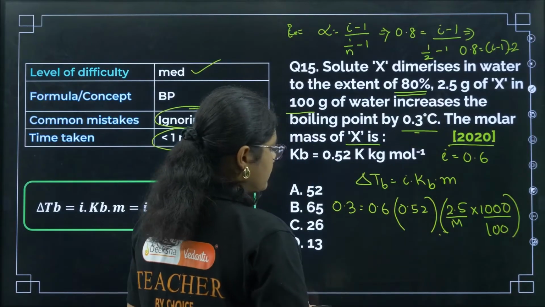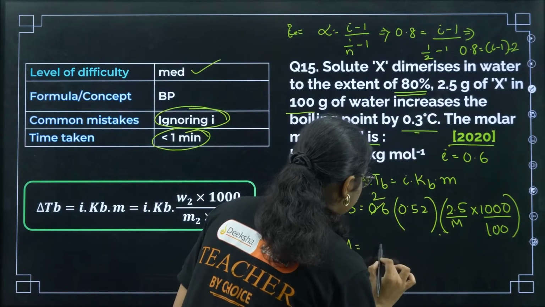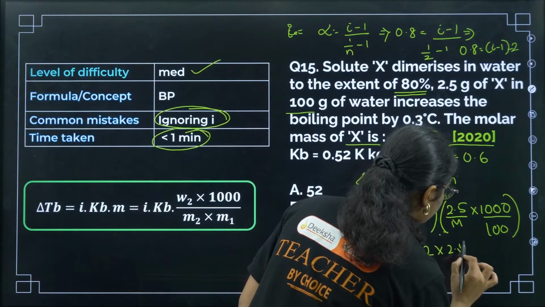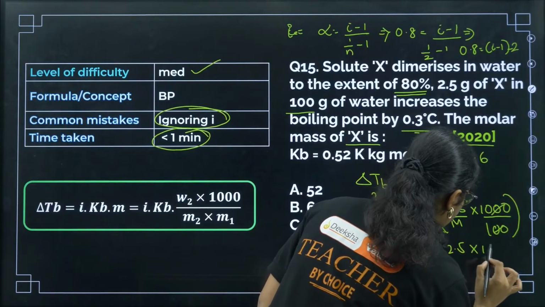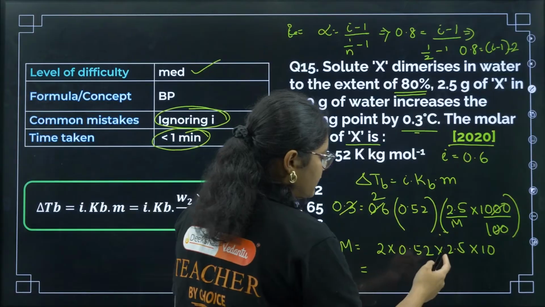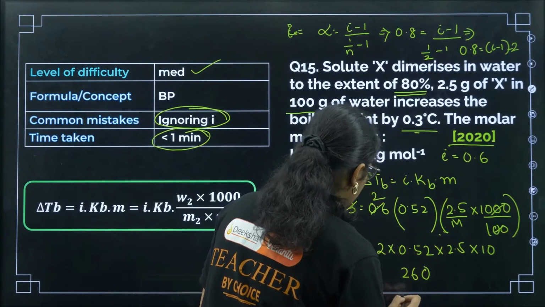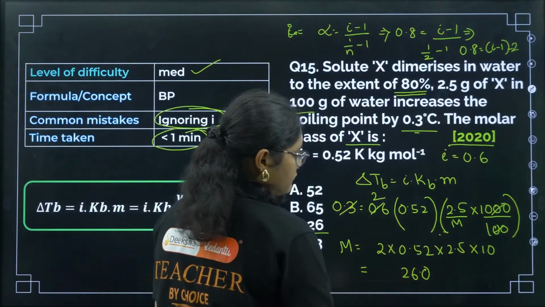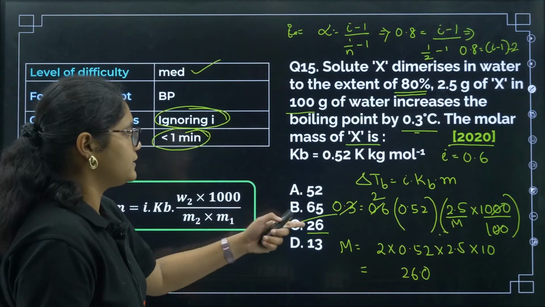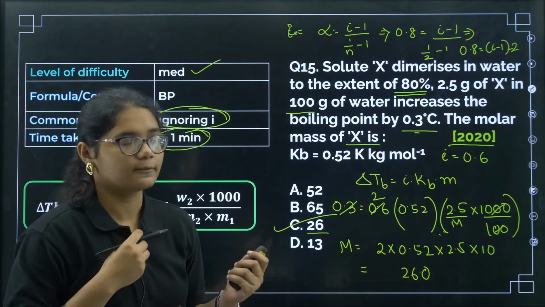Okay, so now let us see, we can cancel. This is 2, so the molar mass value will be 2 into 0.52 into 2.5, and this one we can cancel into 10, right? So how much will we get? 2 into 2.5 will be 5, 5 into this one, 5 2s are 10, 5 5s are 25, 26, so you'll get around 26, the decimal we have to put. So the correct answer is option C here, okay? Very simple, but this part of the calculation was a little tricky, okay? You need to remember the formula here.